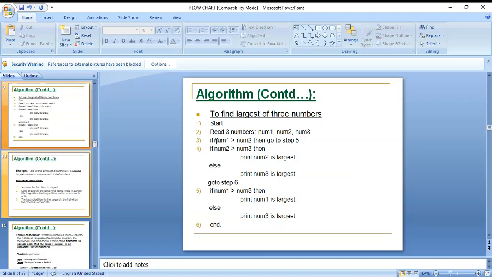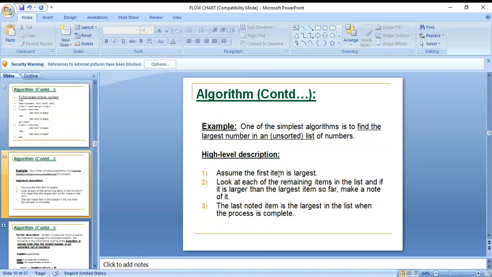Next one you can see here: if number two is greater than number three, then number two is largest, else number three is largest.